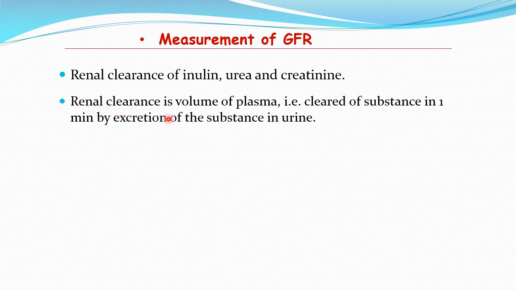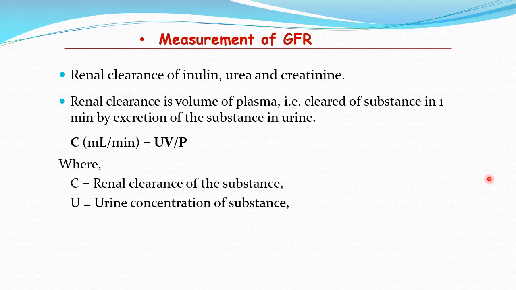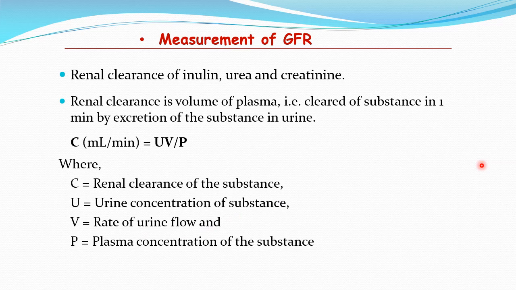Renal clearance is the volume of plasma that is cleared of a substance in 1 minute by the excretion of that substance in the urine. It can be given by the formula C = UV/P, where C is the clearance rate of that particular substance that will determine the GFR, U is the concentration of the substance in the urine, V is the urine flow rate, and P is the plasma concentration of the substance.